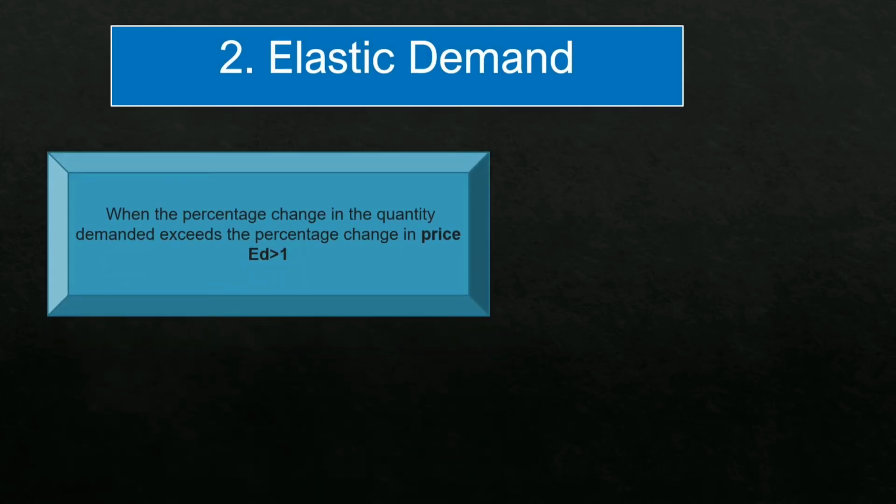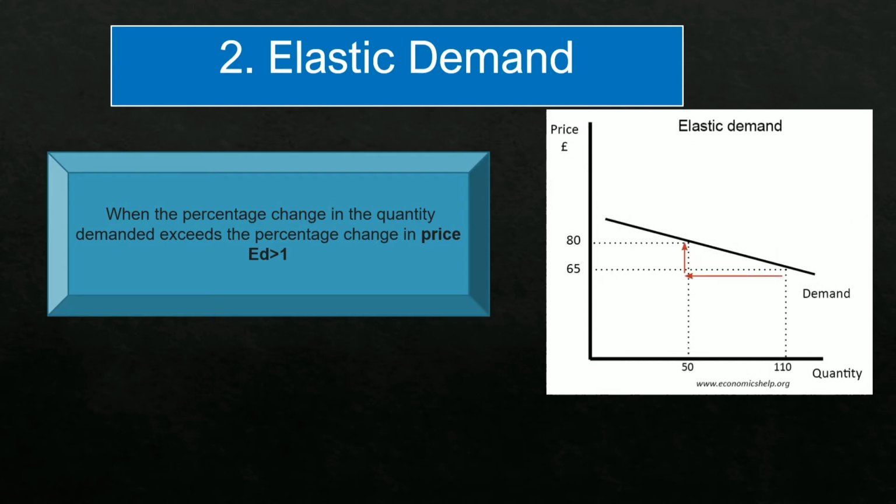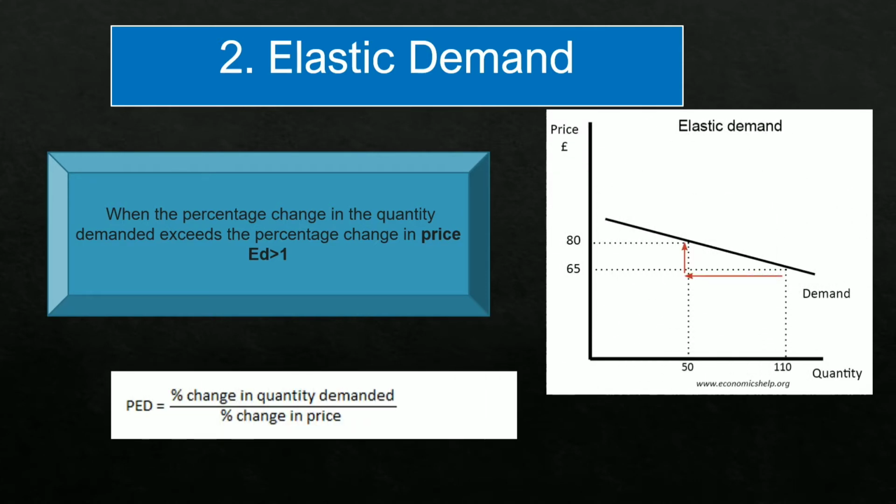Next is elastic demand, also known as more than unit elastic, that is elasticity greater than 1. Why so? Let us know. Just look into the formula, percentage change in quantity demanded upon percentage change in price. So elastic demand says when the percentage change in quantity demanded is more than the percentage change in price. That means when the numerator is more than the denominator. जब quantity का change is more than price का change, the answer will be greater than 1. Then we will have elastic demand. The example is luxury goods. When the price changes by a smaller proportion, the quantity changes by a larger proportion.